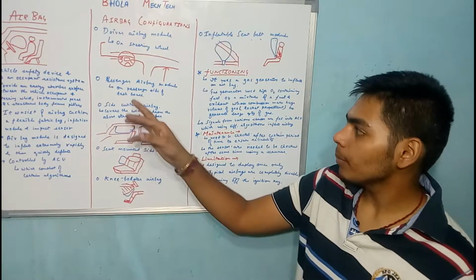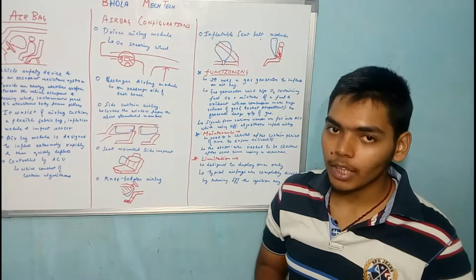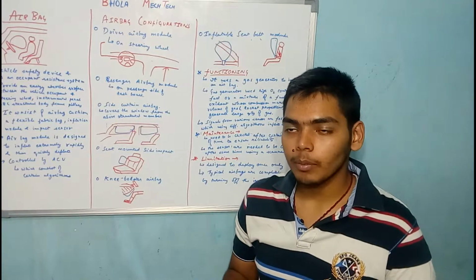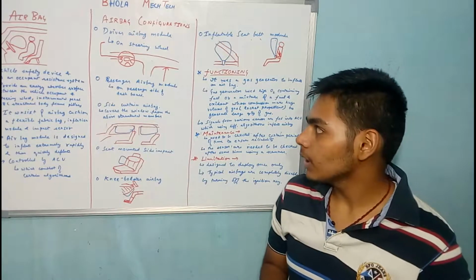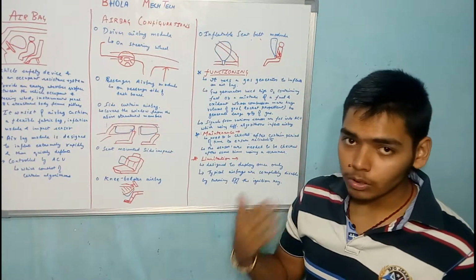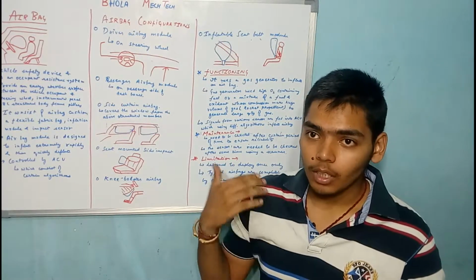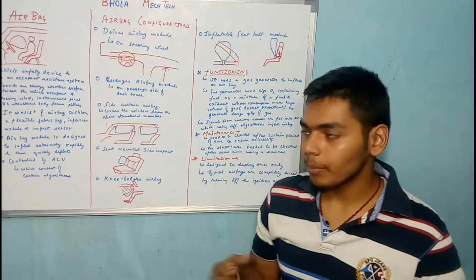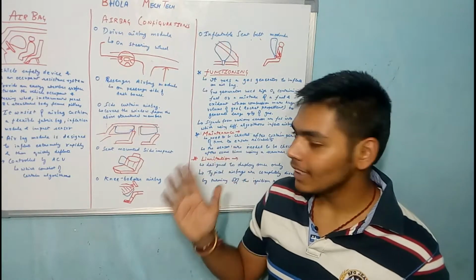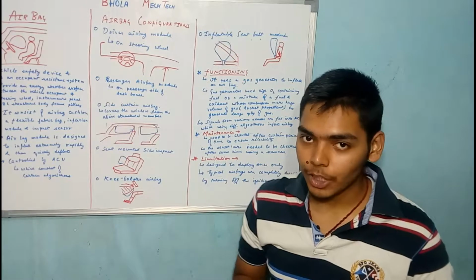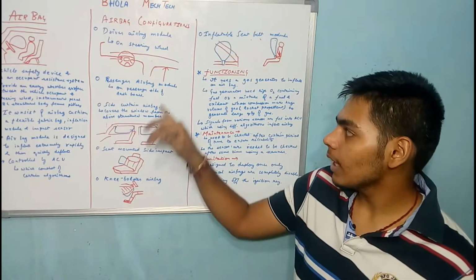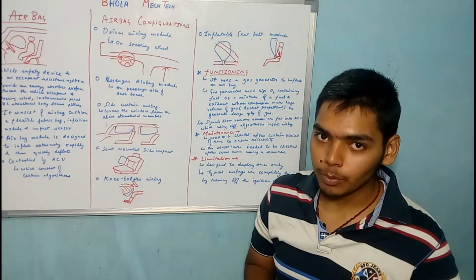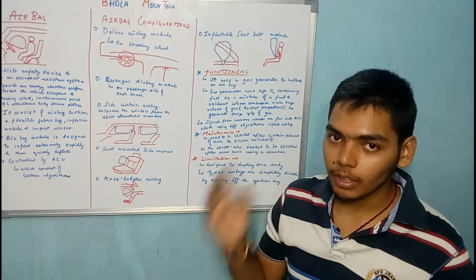Similarly, the passenger airbag module is given on the dashboard, because the passenger sitting beside the driver also experiences a force in front due to the impact, due to which they tend to strike the dashboard.